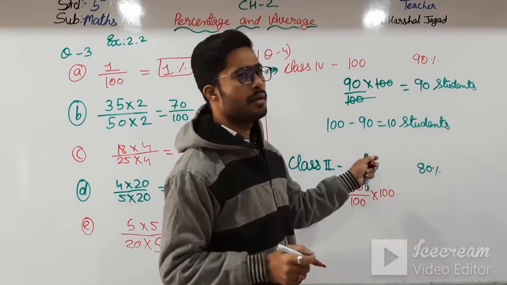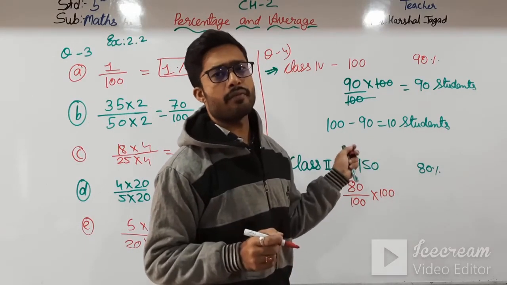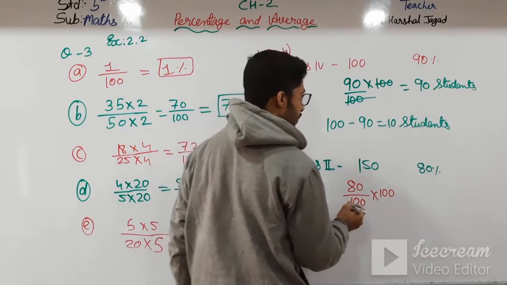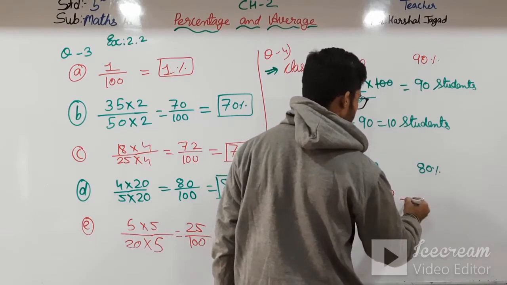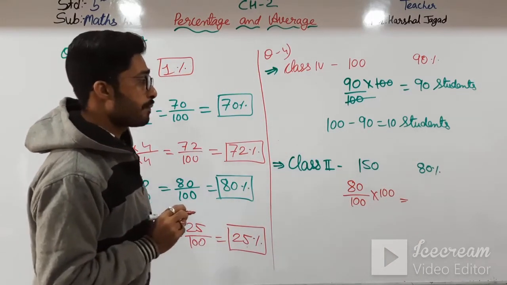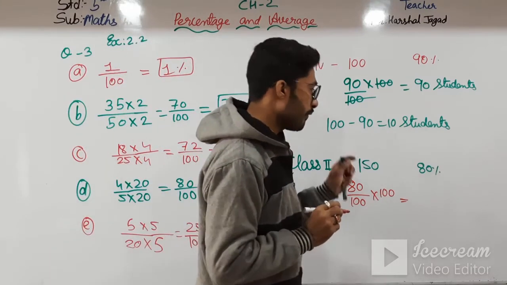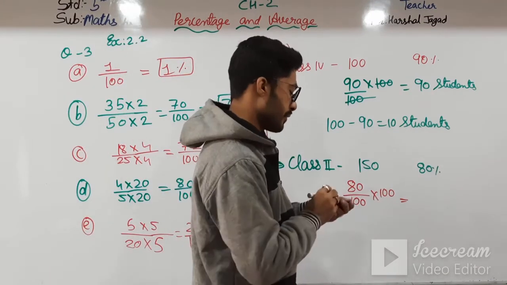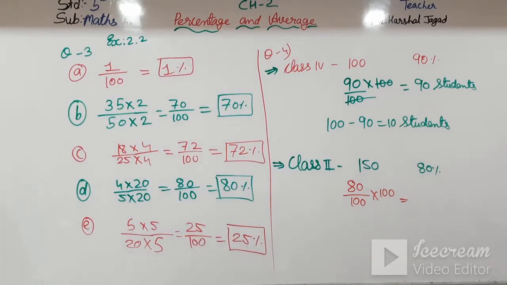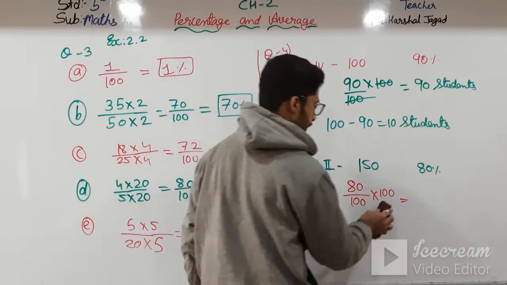So from this we will get that 80% of the students have participated out of 150 students. So here we can say 100 is cut, but you can see there are 150 students, not 100 students. So what we will do is multiply this with 150.